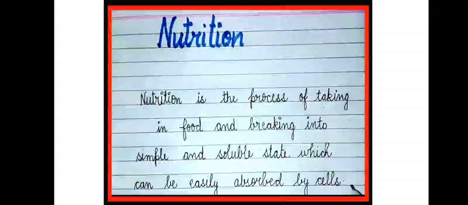What is nutrition? Nutrition is actually the process of taking in food and breaking it into a simple and soluble state which can be easily absorbed by the cells. So only remember this: if we take breakfast, lunch, and dinner, we are consuming food. Carbs, proteins, and many vitamins and minerals are present in these food materials. When we consume that food, it provides us energy, and it is absorbed by the cells present in our body. So this is known as nutrition, okay.